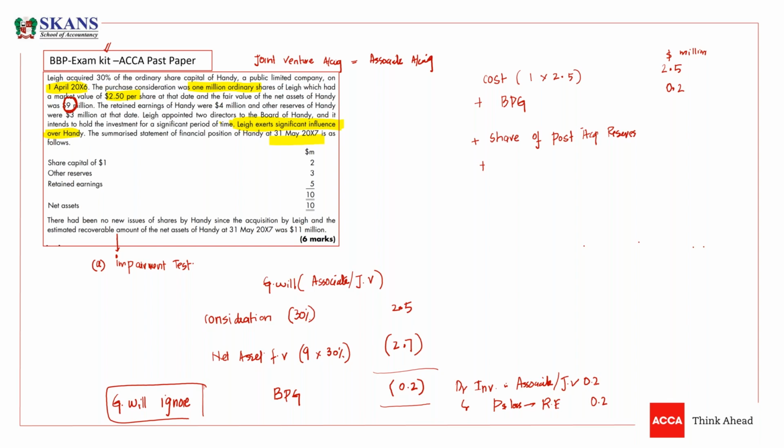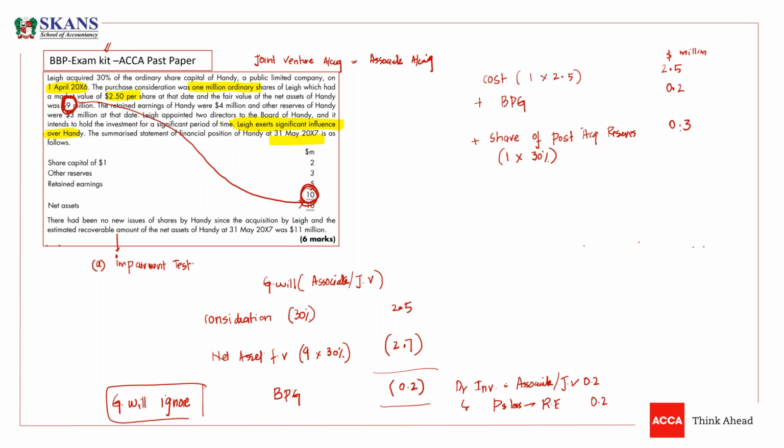Now, what is next? We have year-end net assets of 10 million. At acquisition, they were 9 million. Now they are 10 million, so total post-acquisition net assets are 1. The increase in net assets during the post-acquisition period is 1. We should take our own share in the associate, which is 30%, so we will add this 0.3 here.